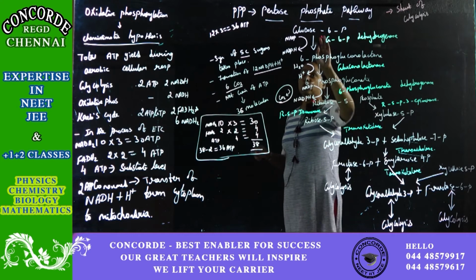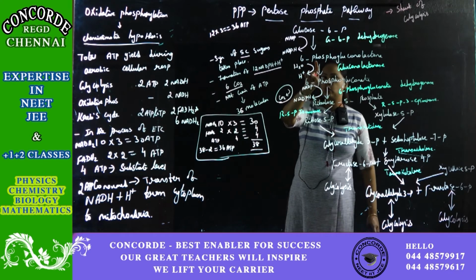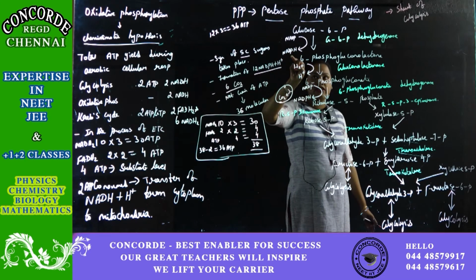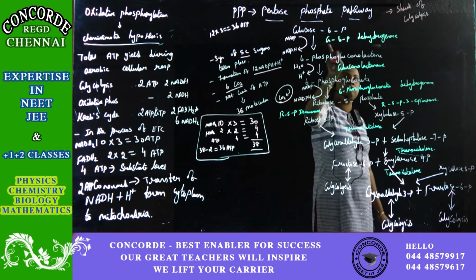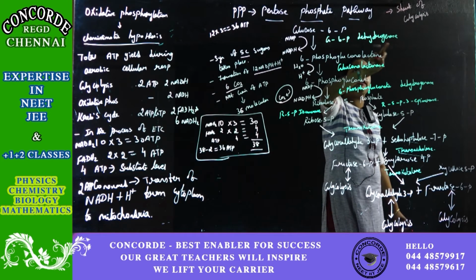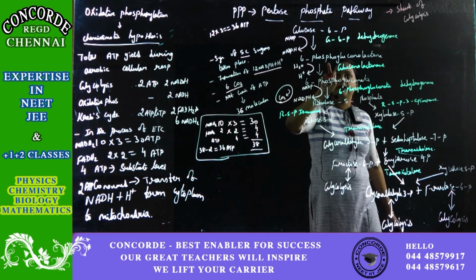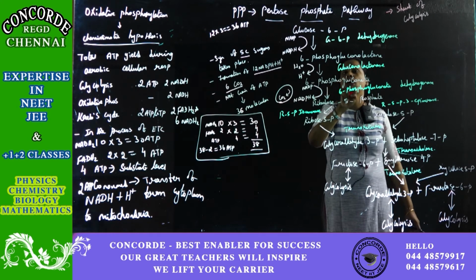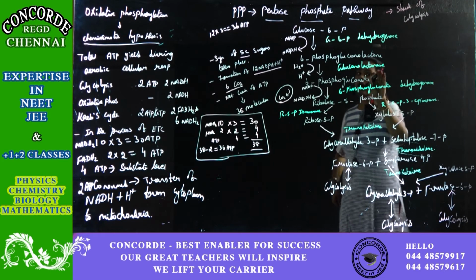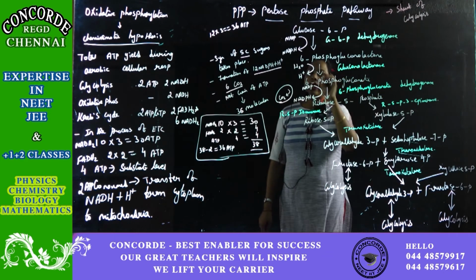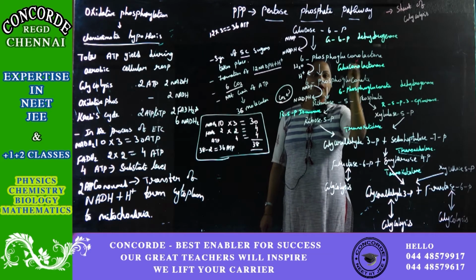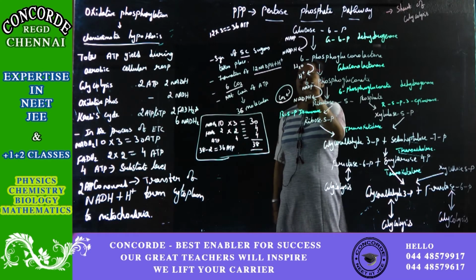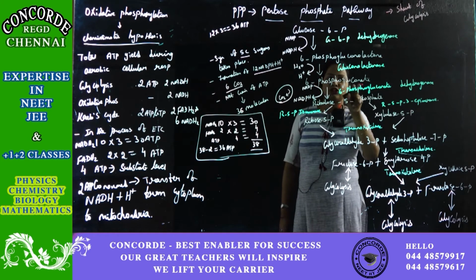Again, I'll repeat. Glucose 6-phosphate will be converted into 6-phosphogluconolactone, because one proton will be added to NADP, with the help of the enzyme glucose 6-phosphate dehydrogenase. Then the 6-phosphogluconolactone will be converted into 6-phosphogluconate with the help of the enzyme gluconolactonase. In that step, there will be a removal of H plus from the water molecule, which leads to the production of gluconate.